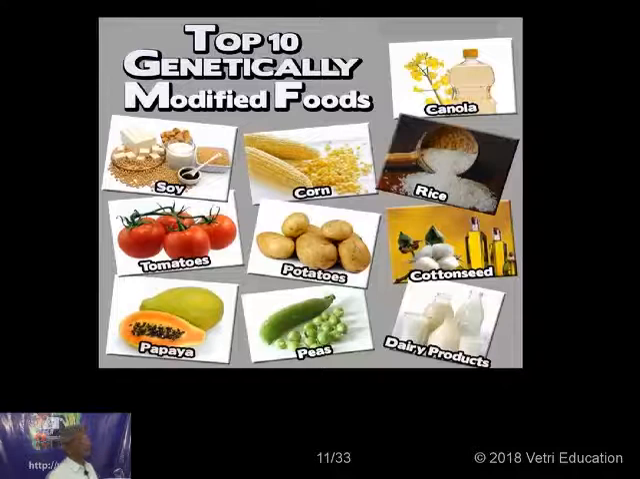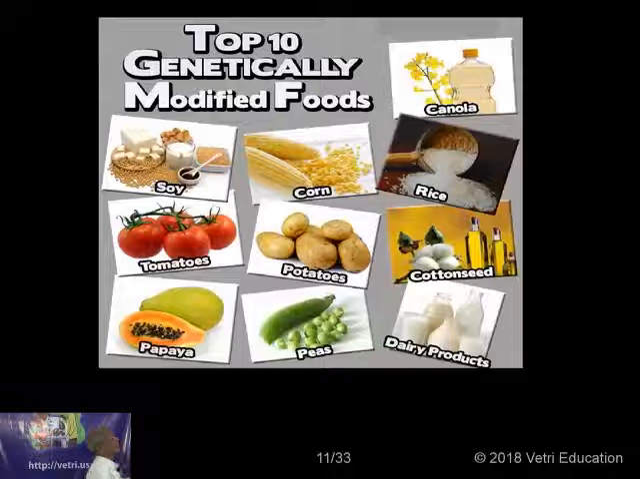Now you see some more crops which are genetically engineered and modified, which we are using in our day-to-day life. One is soya bean, and then corn, then rice. This is also genetically engineered or genetically modified, with different varieties of rice we are having. Canola oil that we are using in our day-to-day life in our kitchen.